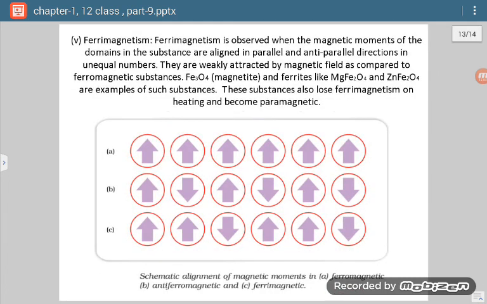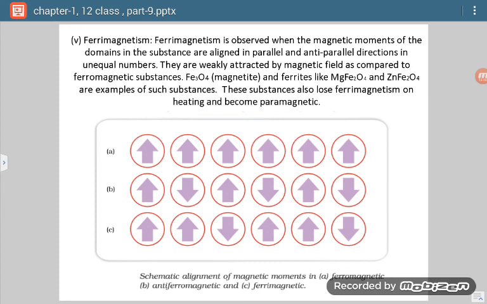Now if we talk about the last, ferrimagnetism, then ferrimagnetism is observed when the magnetic moments of the domains in the substance are aligned in parallel and anti-parallel directions in unequal number. Unequal number means there will be some definite value of magnetic moment, but that value will not be very high. From the diagram you can make it clear.